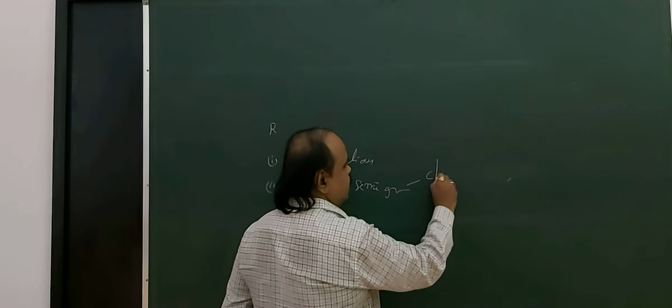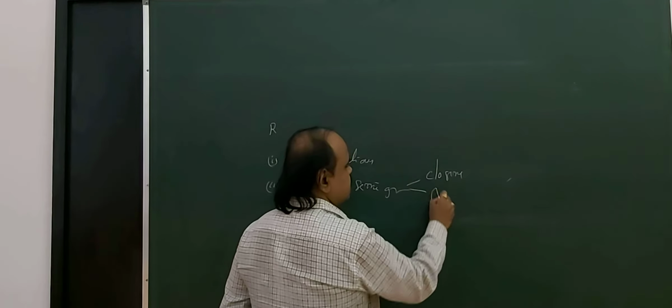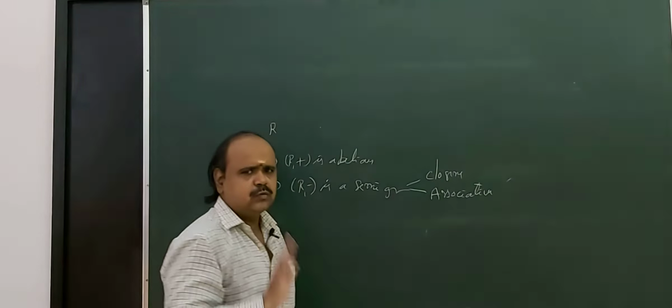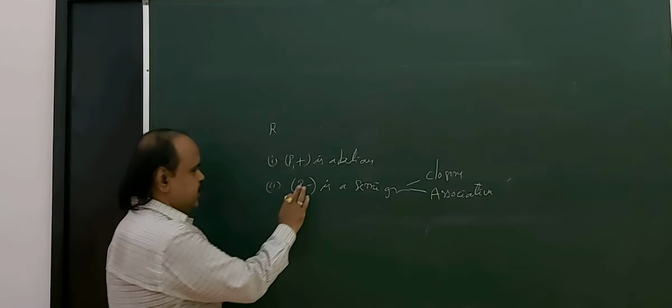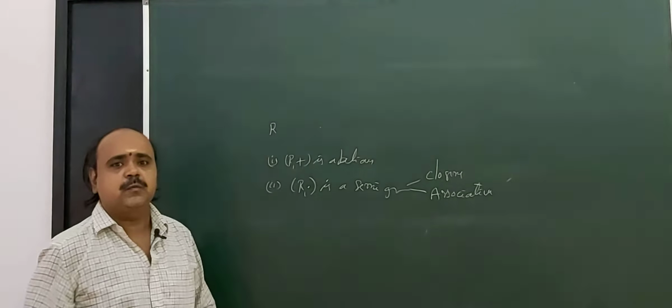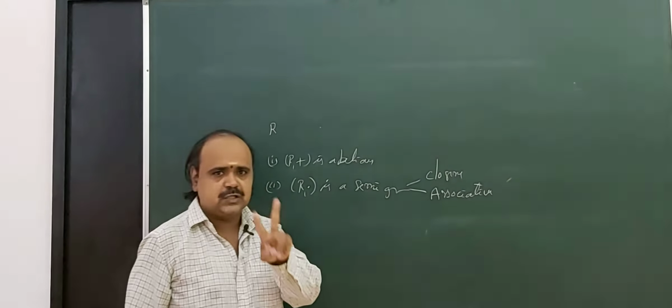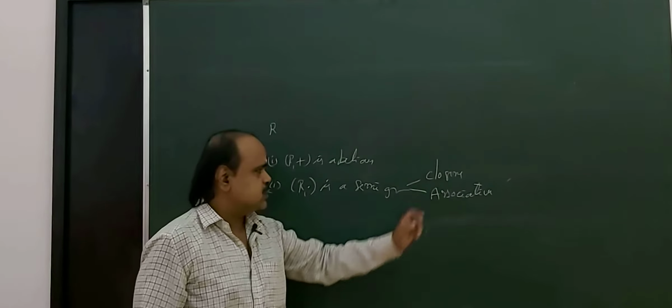What are they? Closure and associative. Only two conditions. Here the binary operation is dot, multiplication. (R, dot) is a semigroup, so with respect to multiplication only two conditions exist, closure and associative.